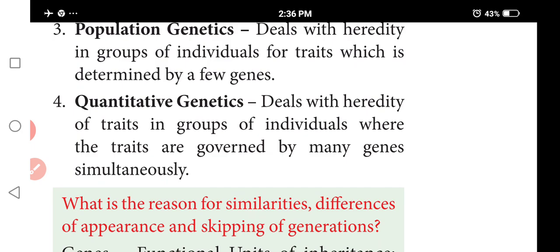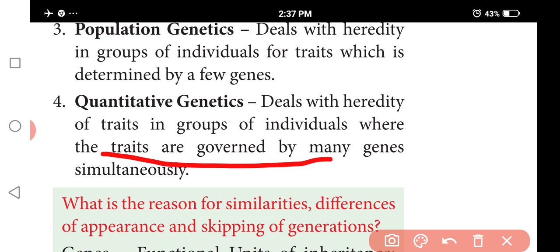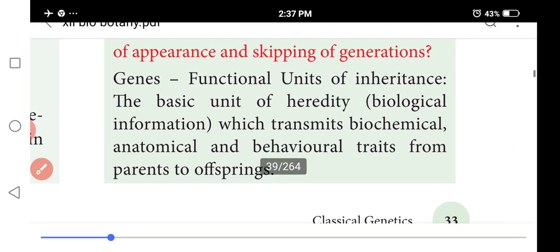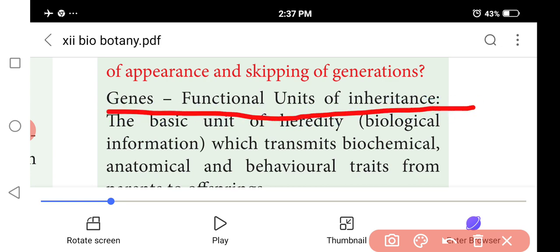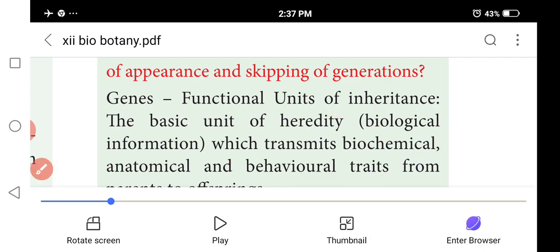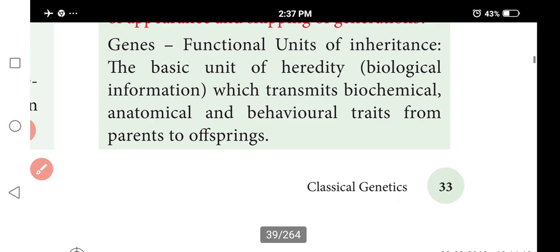It deals with heredity in groups of individuals where traits are governed by many genes simultaneously. The gene is the functional unit of inheritance, the basic unit of heredity which transmits biochemical, anatomical and behavioral traits from parents to offspring.